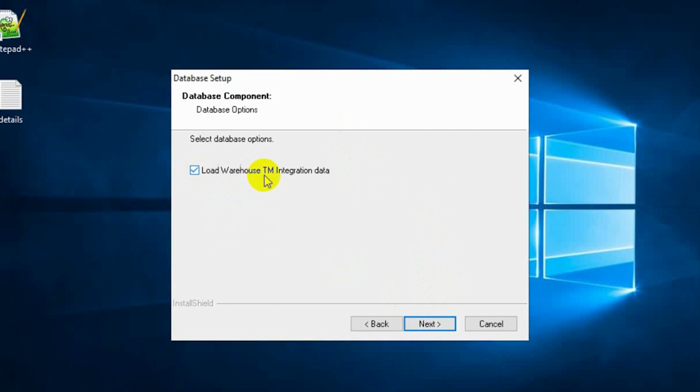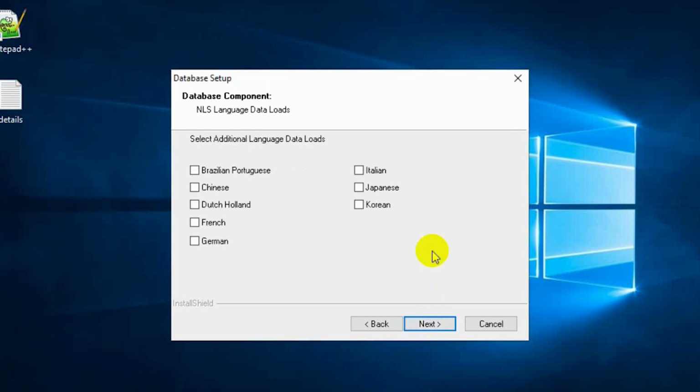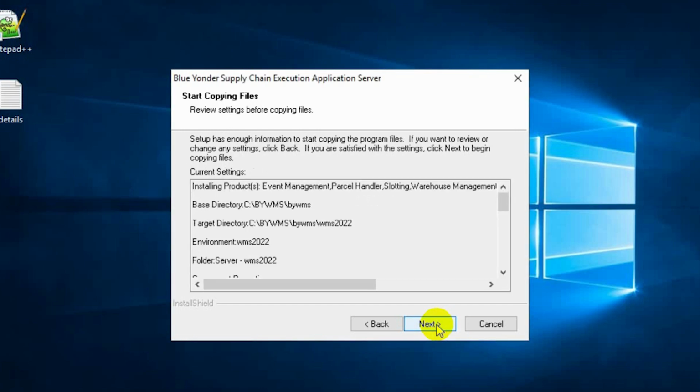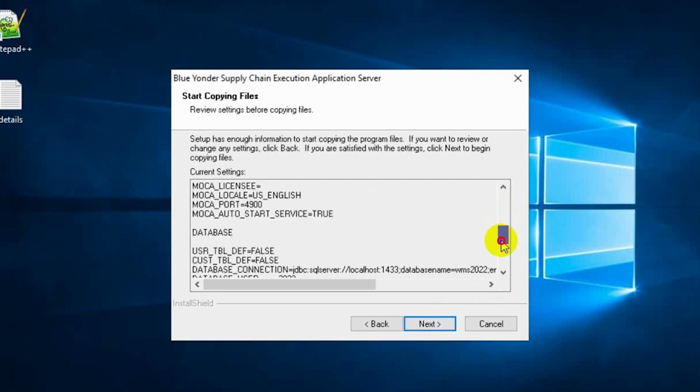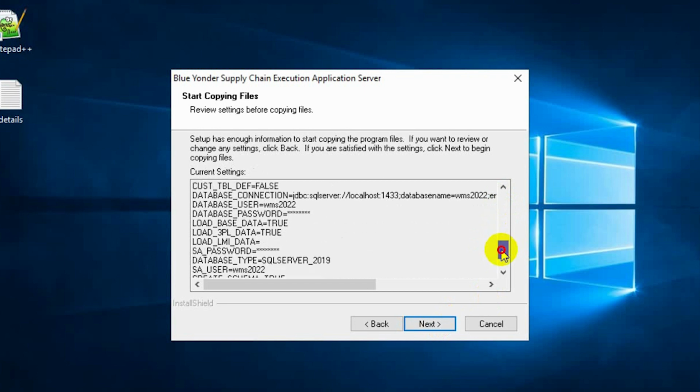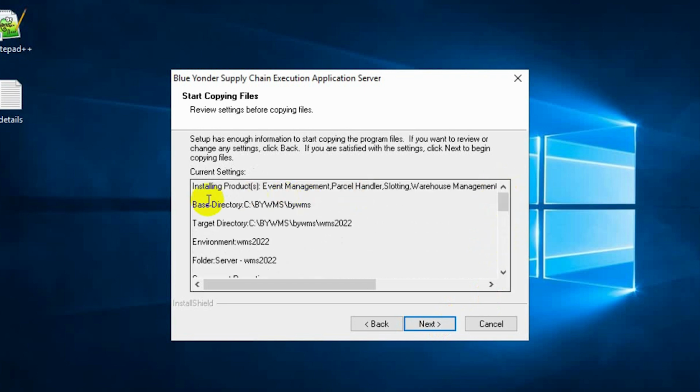Load warehouse TM integration data. Yeah, I would want to see what the integrator has in terms of integrating it with the transport management system, even if I don't have that installed. I can choose the language options. Review the settings and the options you have chosen. If you want, you can make a copy of it and keep it with you just for the reference.